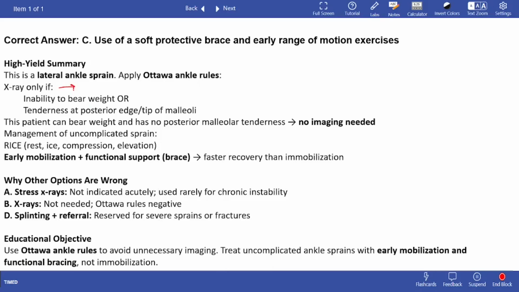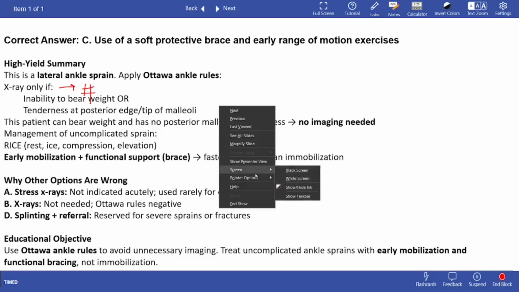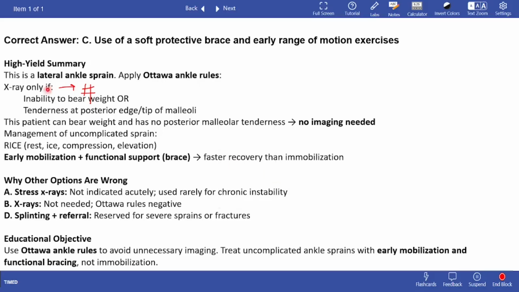So this is a sign for fracture: there would be an inability to bear weight, or there's going to be tenderness at the posterior tip of the malleoli. This patient can bear weight and has no posterior malleolar tenderness, so there is no imaging needed.